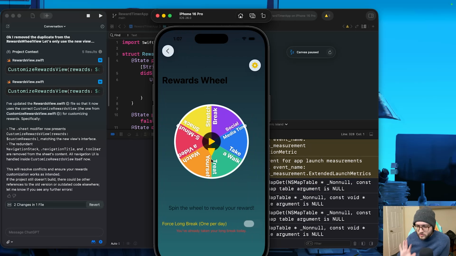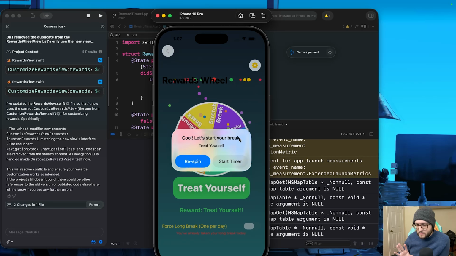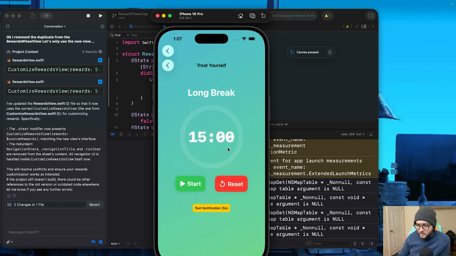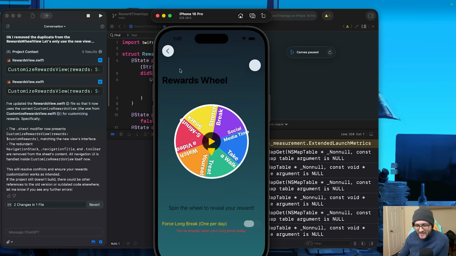The rewards wheel, do not take a look at the rewards wheel, my goodness. We have a once per day spin. Let's say you spin the wheel. We also need to make this token gated still. You can also respin. So let's say we have the treat yourself. We then get taken to a 5-minute, well, actually this isn't working anymore again, even though it was working earlier. Great. Never mind, let's fix that later.